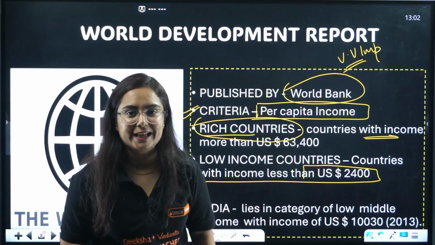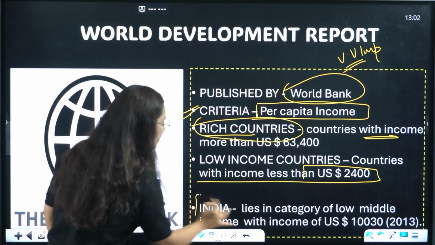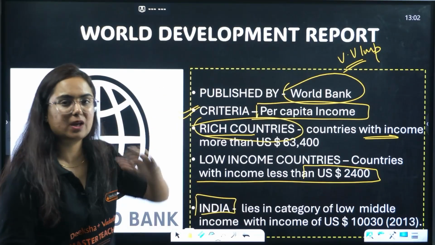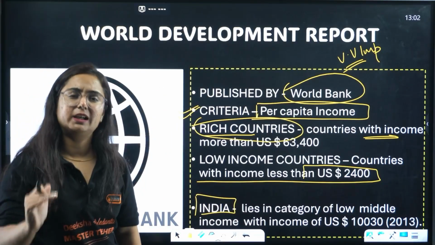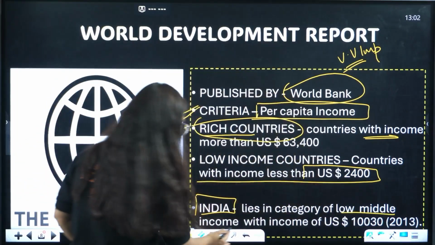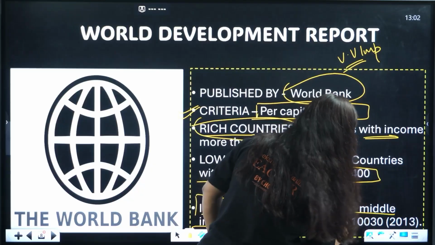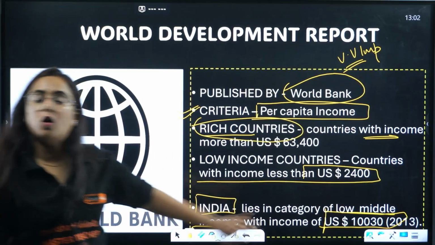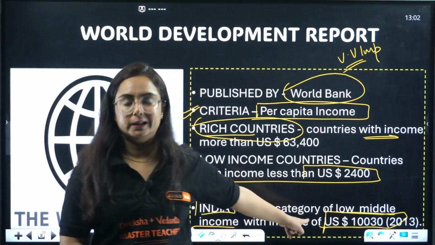What about India? India lies neither in the poor group nor the rich group. We are somewhere in the middle, but in the middle also we are at the lower point. So we come in the lower middle income group with a per capita income of $10,030 according to the data of 2013.